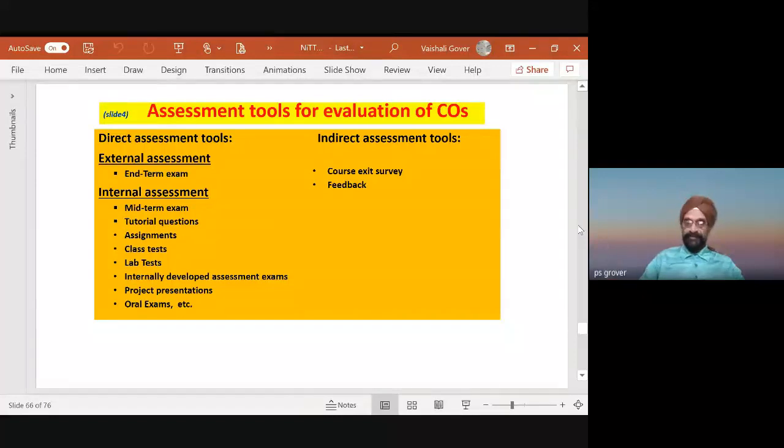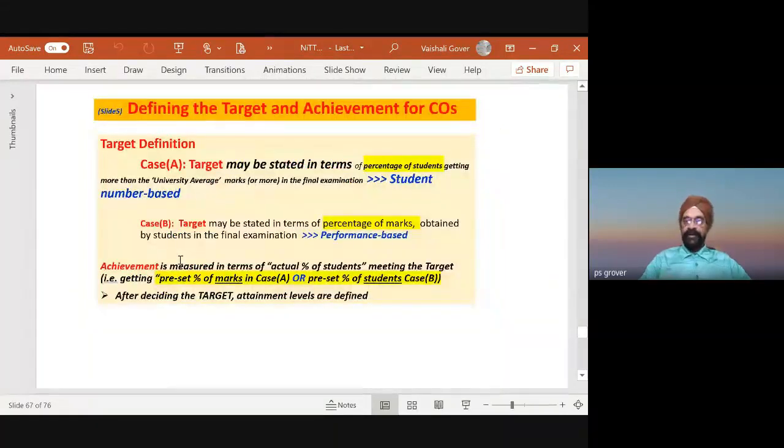Now, in internal assessment, when I'm saying lab tests, it is a traditional one, but when I do the lab test according to outcome-based principle, then it will be more complex. Now, defining a target achievement of COs. How do we define these things? Abhi ek question tha. How do we define the target of achievement of CO?